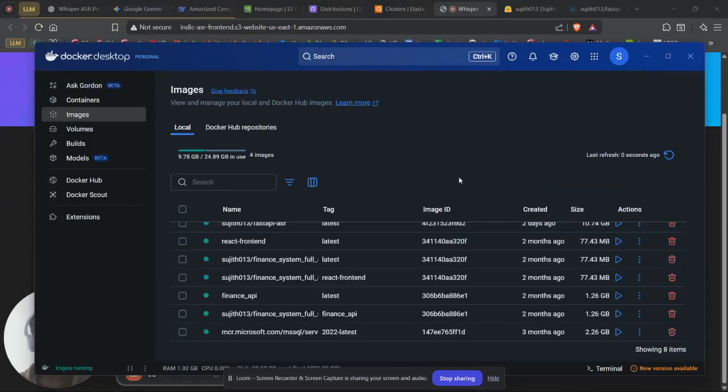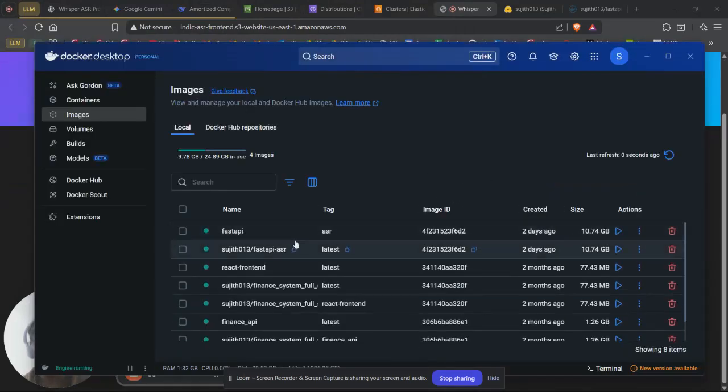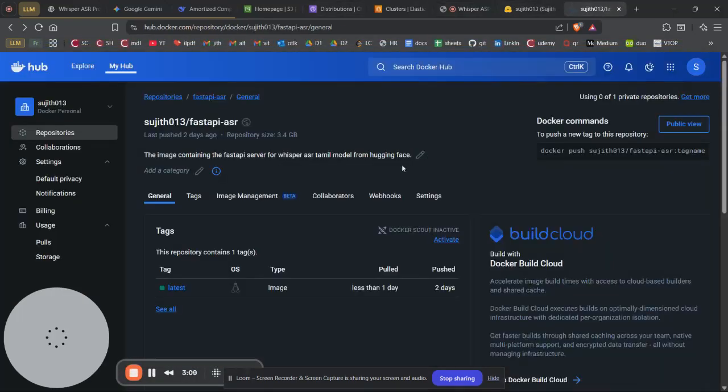So you have the Docker over here. You could see the FastAPI that I have. This is the backend FastAPI that I created. I've created the Docker image over here, and what I did is that I pushed the Docker image to Docker Hub. You could see this repository that is under my name. This is the latest image that I deployed for FastAPI.